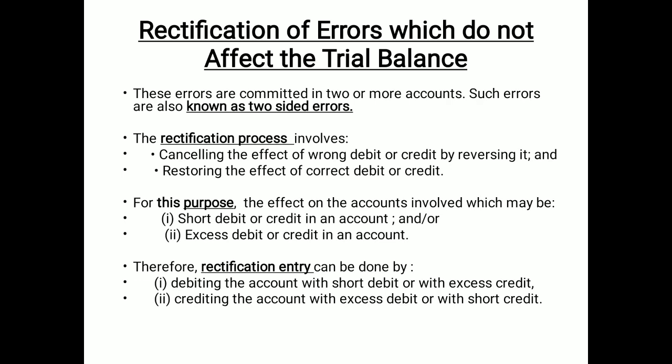Therefore, how to pass the rectifying entry: debit the account which is short or has excess credit, and credit the account with excess debit or short credit. It means one item is in excess and one item is short, so both entries will automatically take place.